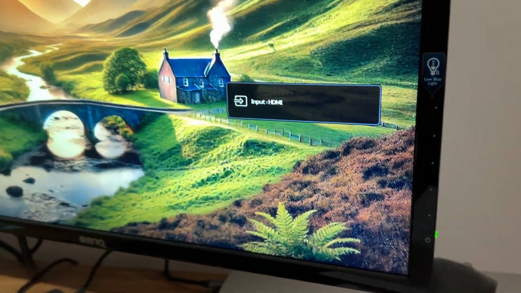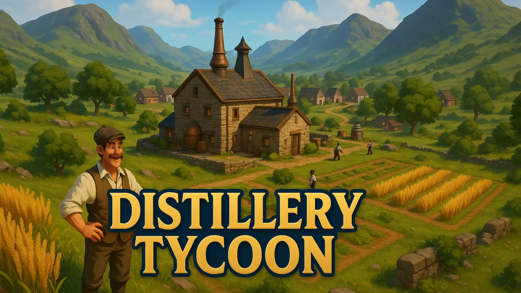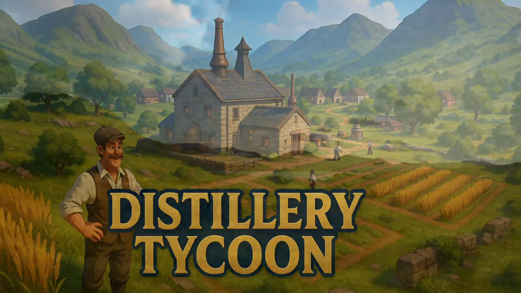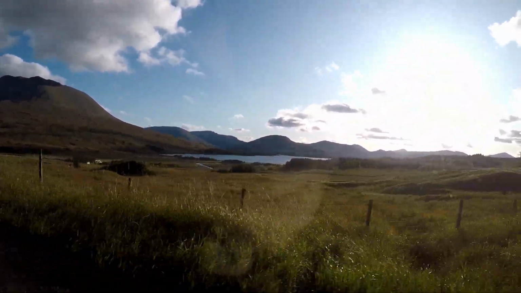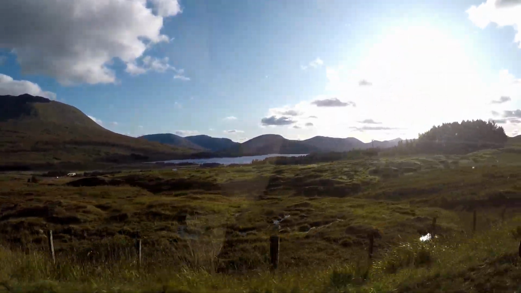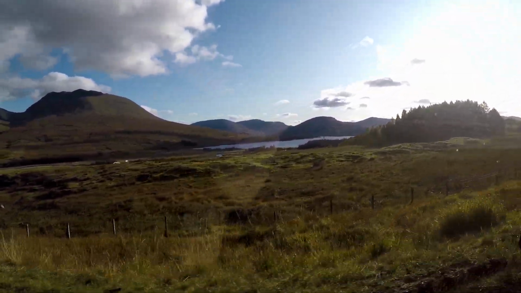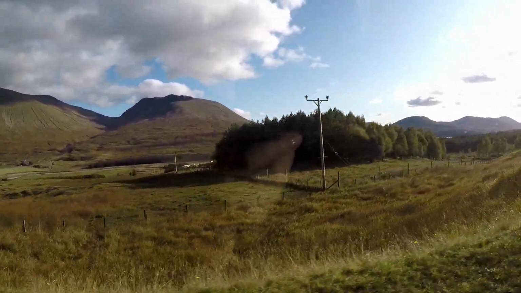Hello everyone and welcome to the first devlog video for my game, currently called Distillery Tycoon. It's going to be a cozy game about building your own whiskey distillery in the heart of the Scottish Highlands. You'll produce whiskey and other spirits, sell them and reinvest your earnings to grow your distillery empire. The game is a relaxed mix of building, management, atmosphere and of course a love for Scotland.